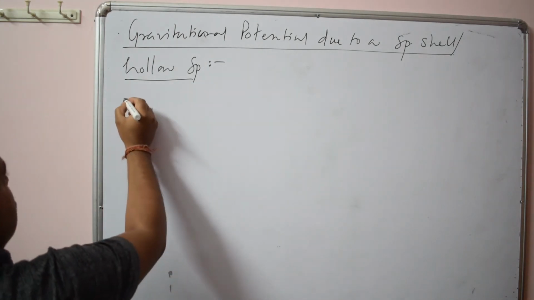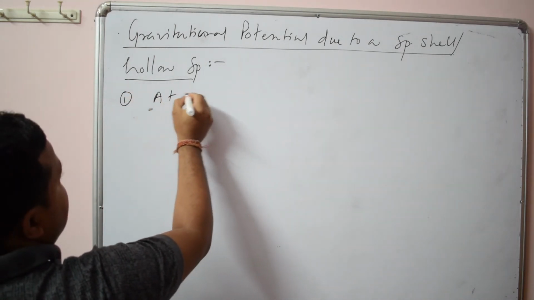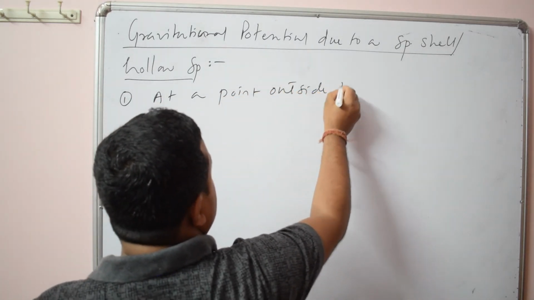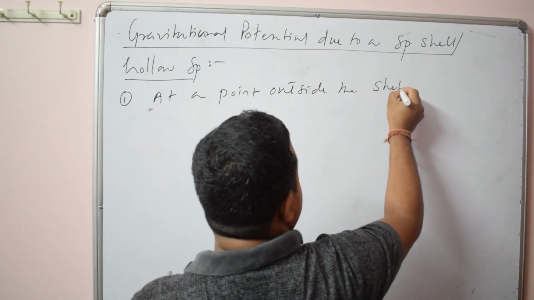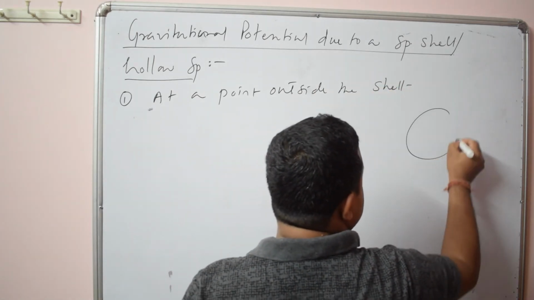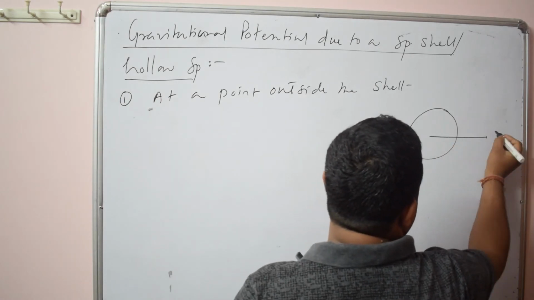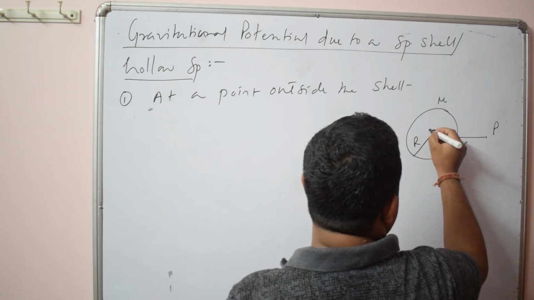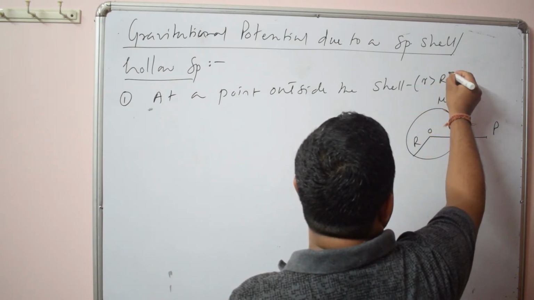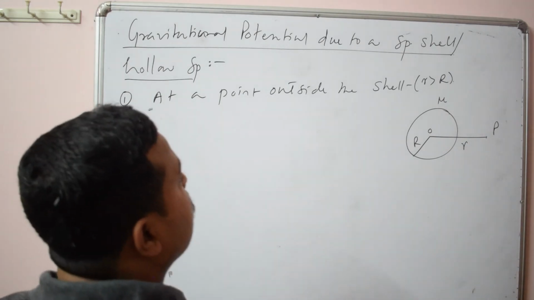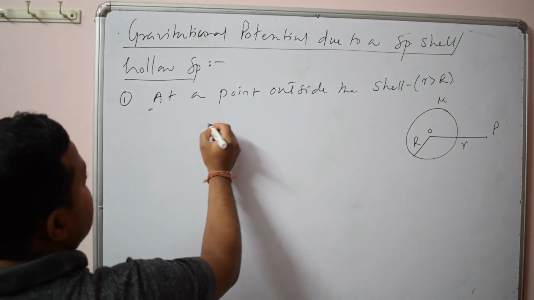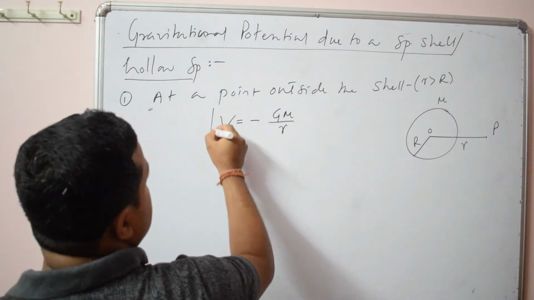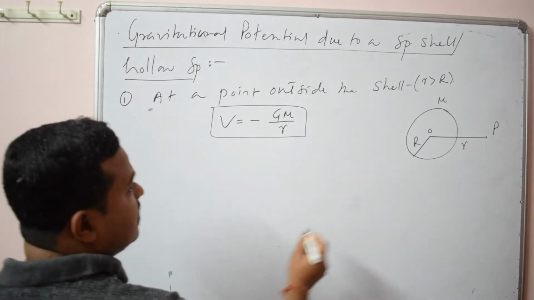Here also we'll find it at a point outside the shell. Suppose a spherical shell. First we find it at this point P outside the shell. Its radius is R and its mass is M. Here small r is greater than capital R, so you can use the formula directly. What will be its value? V, as I have already given you, is minus GM by r. This is the value of potential at a point outside the shell.